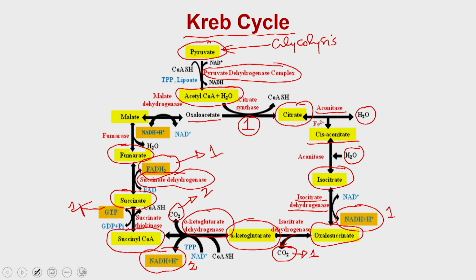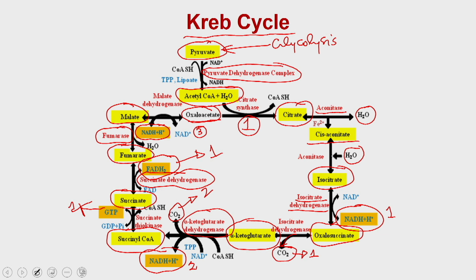Now, the one molecule of FADH2 and the one molecule of GTP. Now, the fumarate is getting converted into the malate with the help of an enzyme known as fumarase, and the malate is getting converted into the oxaloacetate and the third molecule of NADH is being produced. So, this is the third molecule of NADH, which means you are generating 3 molecules of NADH, 1 molecule of FADH2 and 1 molecule of GTP.